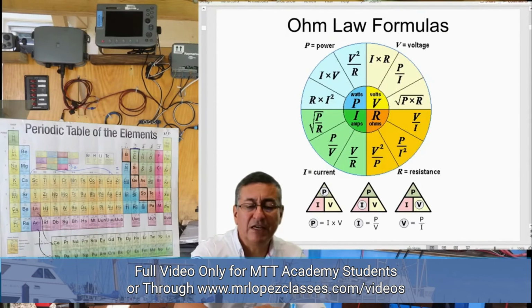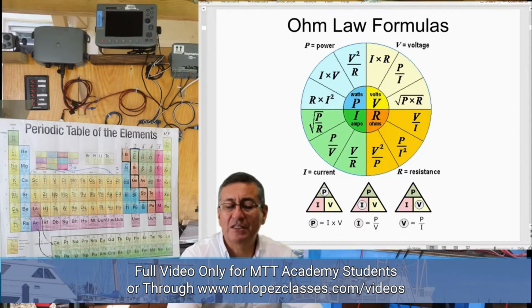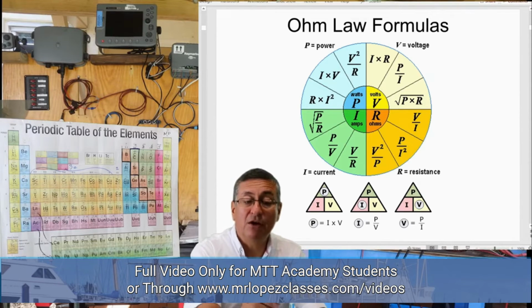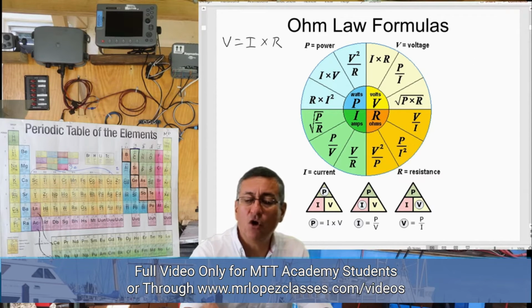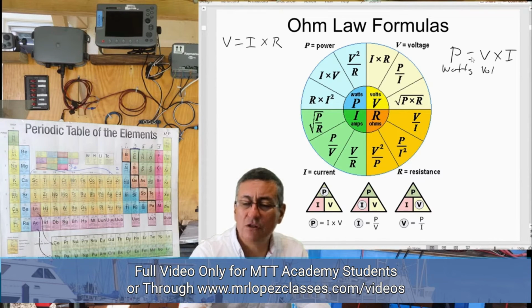The following picture is excellent in order to understand what happened with the intensity, the resistance, the voltage, and the power, because the Ohm law states two important formulas. Follow me. Voltage is equal to intensity times resistance, and also power is equal to voltage times intensity. What is the unit of the power? Watts. We are going to study later. This is volts and this is amps.